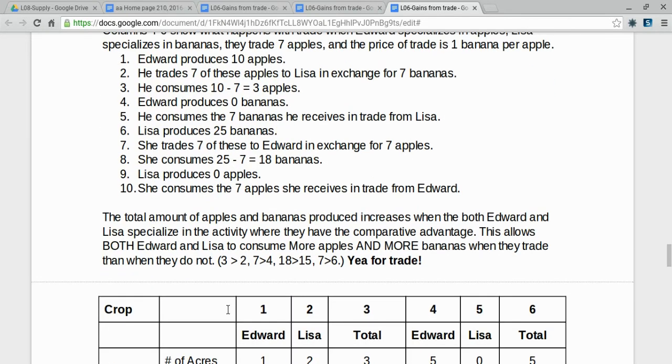Notice, the total amount of apples and bananas produced increases when both Edward and Lisa specialize in the activity where they have the comparative advantage.